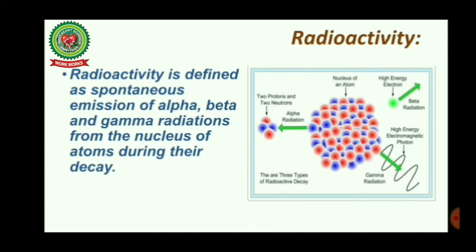Since any physical change or chemical change does not change the nature of the alpha, beta or gamma radiations emitted by a substance, it is a nuclear phenomenon. That is, it happens in the nucleus of an atom, as physical and chemical changes affect the orbital electrons. So we can clearly say radioactivity is a nuclear phenomenon.